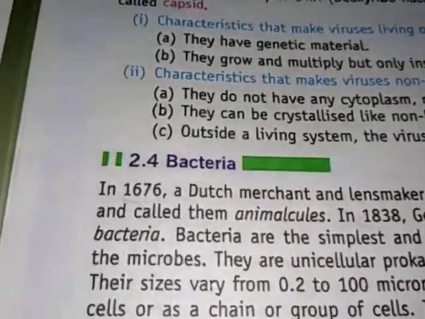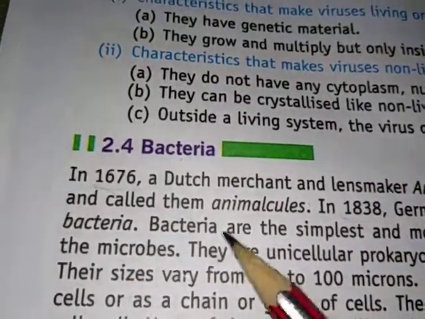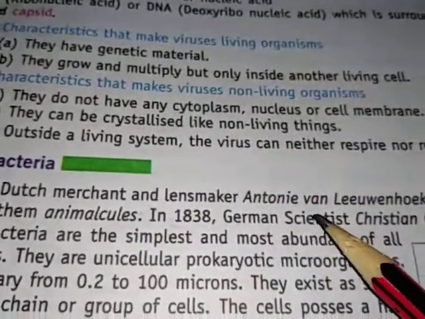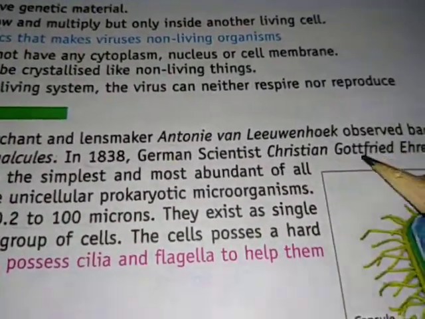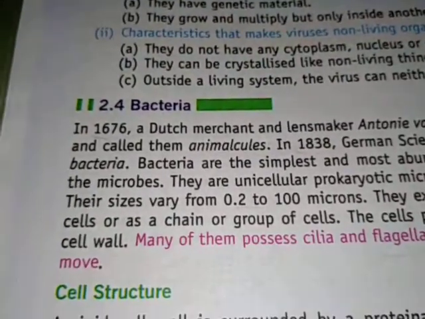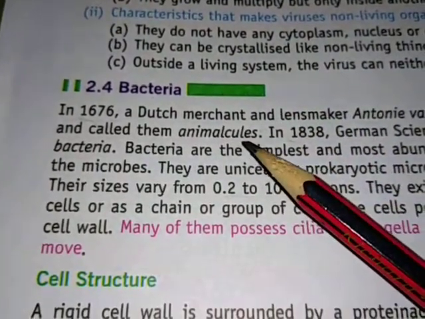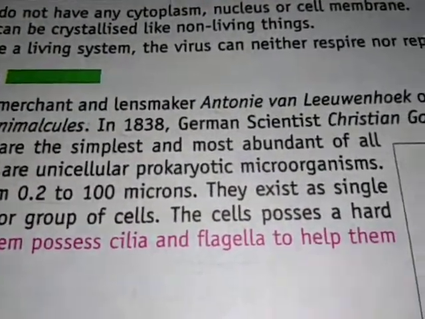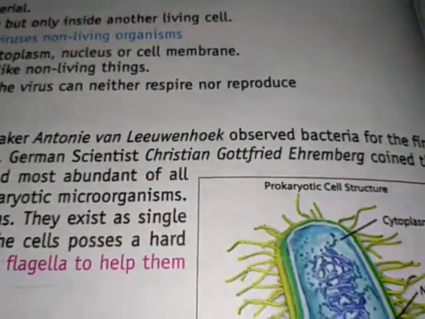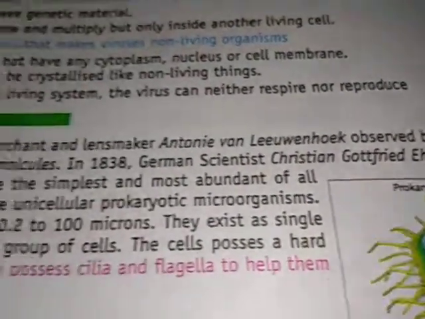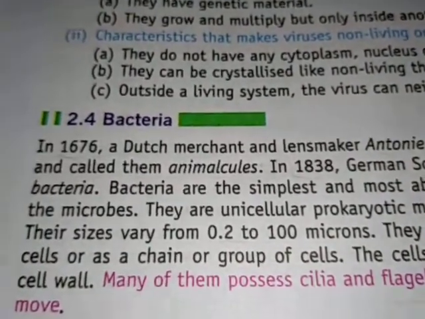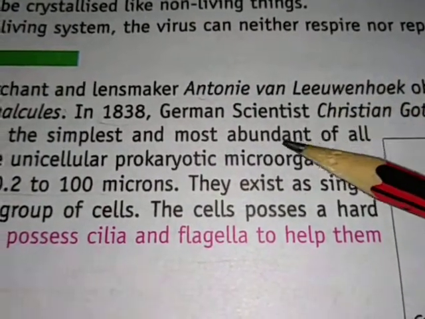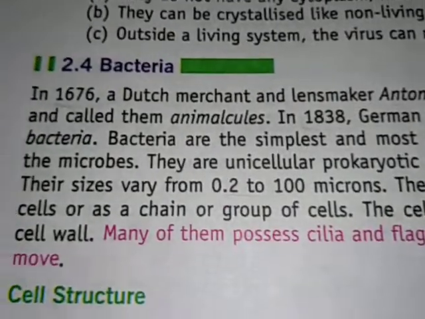So let's start. In 1676, a Dutch merchant and lens maker Antony van Leeuwenhoek observed bacteria for the first time and called them animalcules. And in 1838, German scientist Christian Gottfried Ehrenberg coined the term bacteria. So the term bacteria was first used and given by this German scientist.